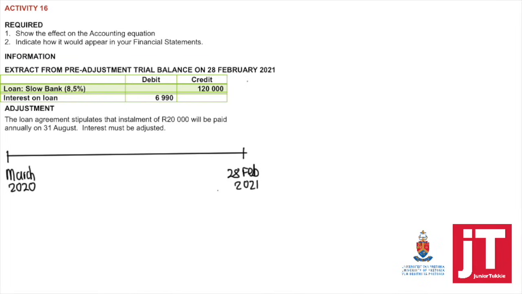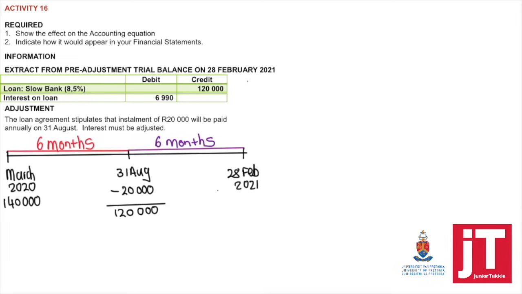So if I draw this on a timeline, it means that the balance from the pre-adjustment trial balance, 120,000, is after the 31st of August. Now you need to remember it's a payment, which means the balance in the beginning, we need to add the 20,000 to the 120,000 to find the balance in the beginning.